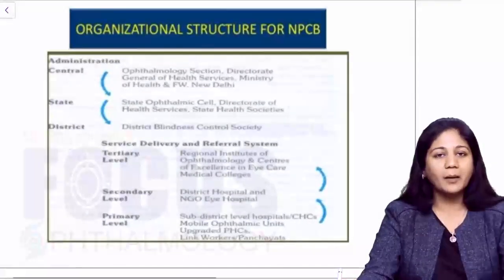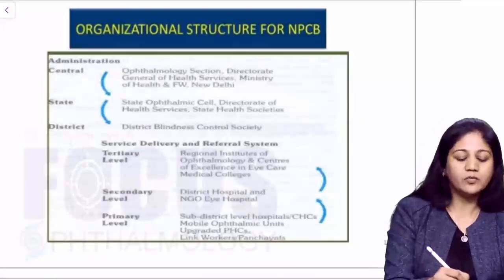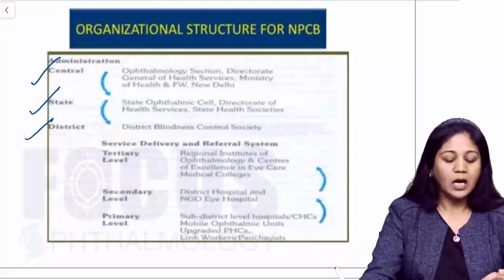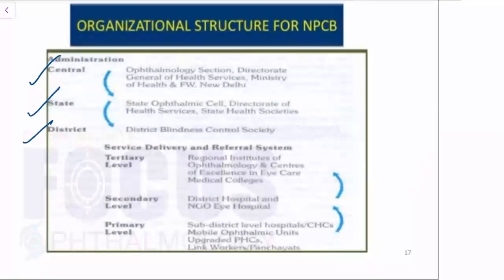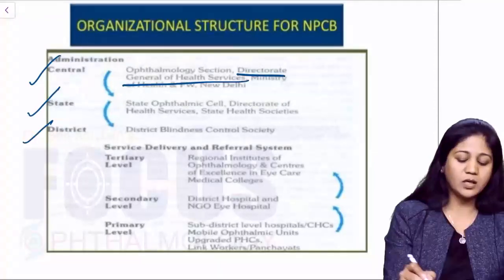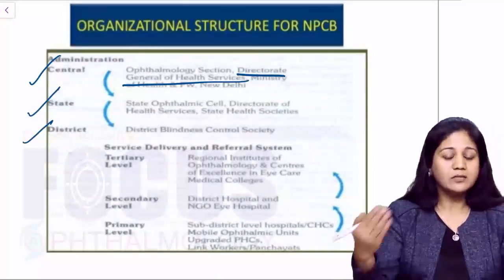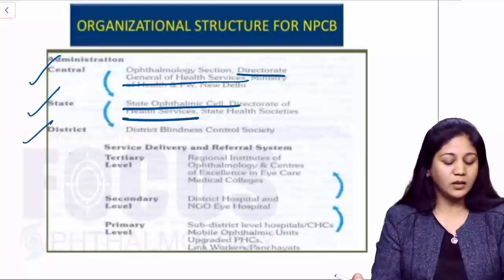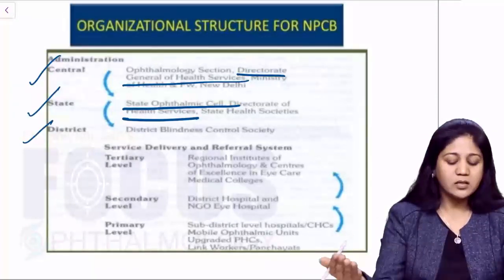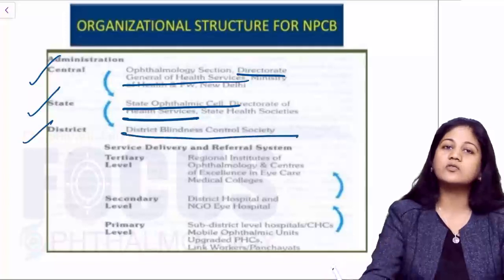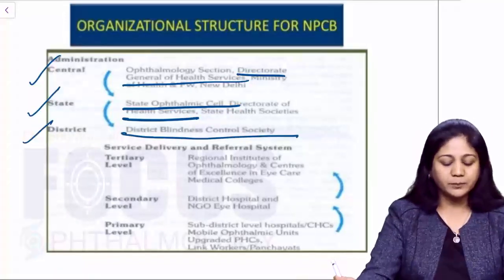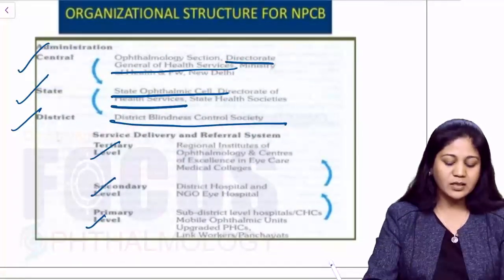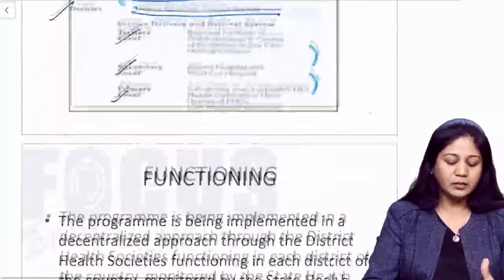Friends, this program runs under the following hierarchy. So we have central areas, we have state, and we have various districts. Now the central means that this is being taken care of by the DGHS. Okay, so DGHS is the boss. Now state ophthalmic cell and the Director of Health Service is the boss here. And now the program runs in various districts. So the District Blindness Control Society takes care of everything. So we have primary levels, we have secondary levels, and we have tertiary levels, which we will be dealing with later on.